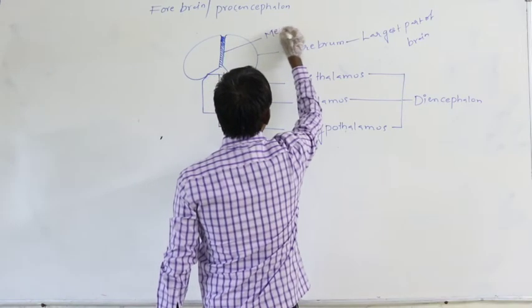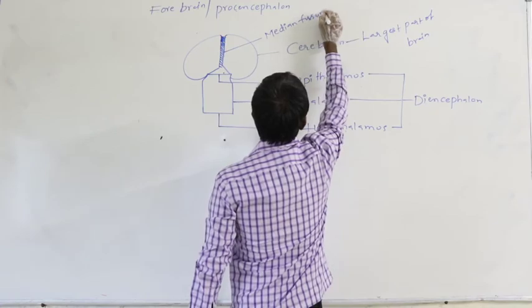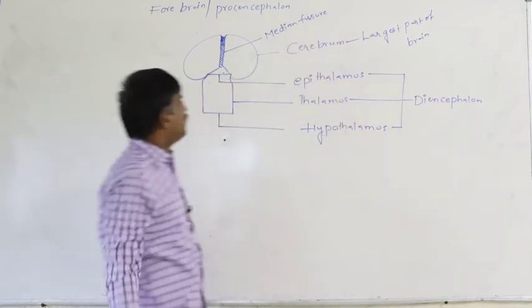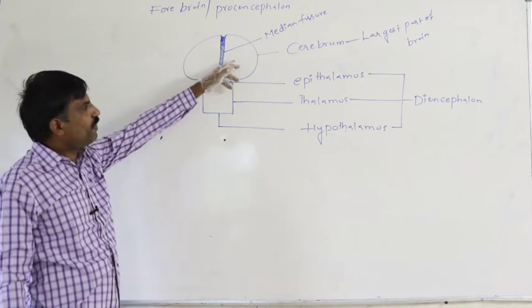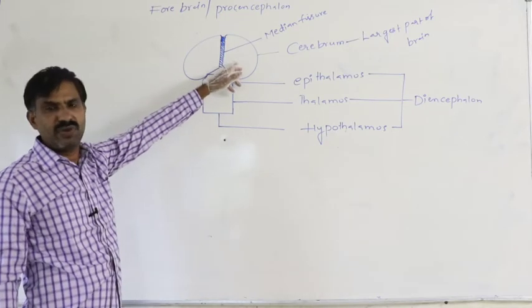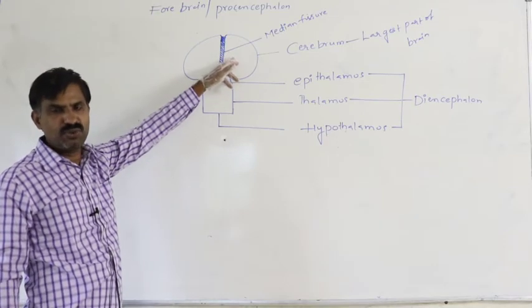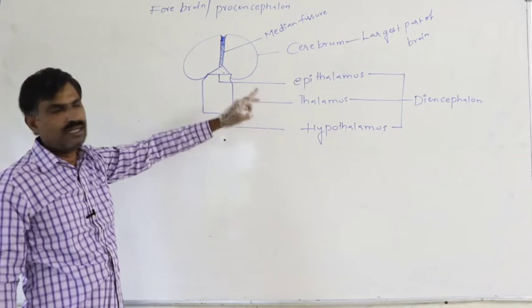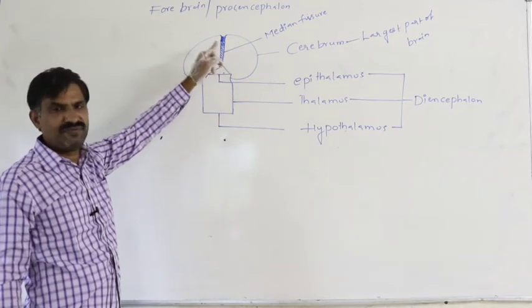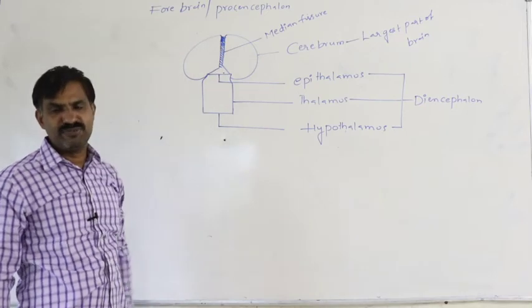So the cerebrum is divided into right and left cerebral hemispheres by the median fissure.